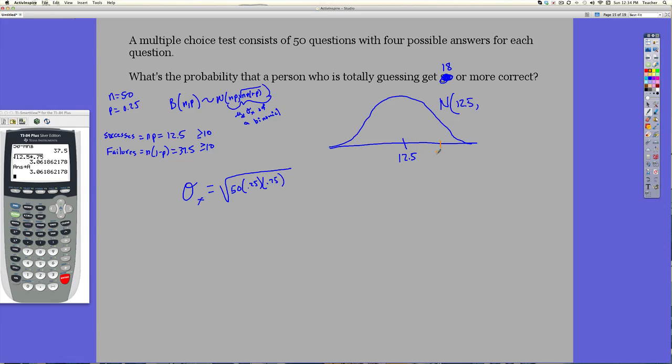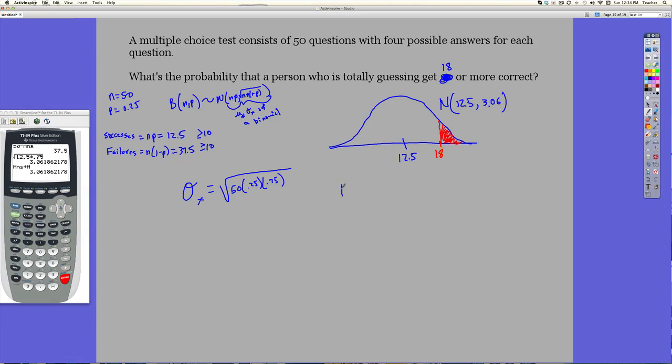So come over here to 18. Here's 18. Scan up, and it's more than 18. So I need to find the shaded region right there. And this standard deviation over here, let me write this in, it's 3.06. Now we need to find this shaded region to the right,